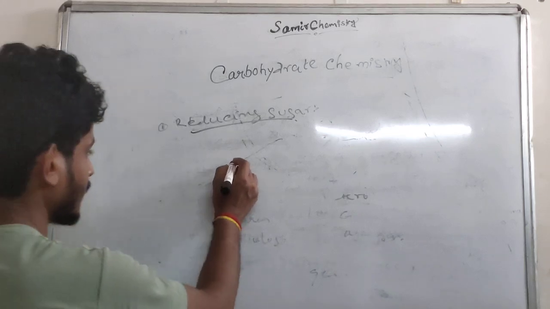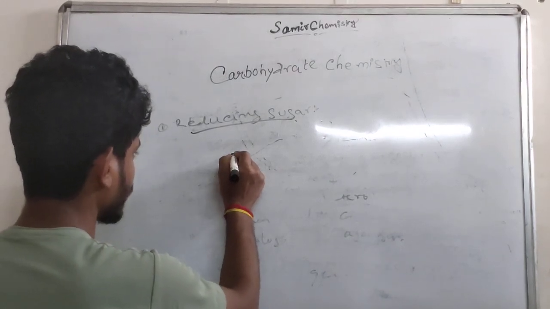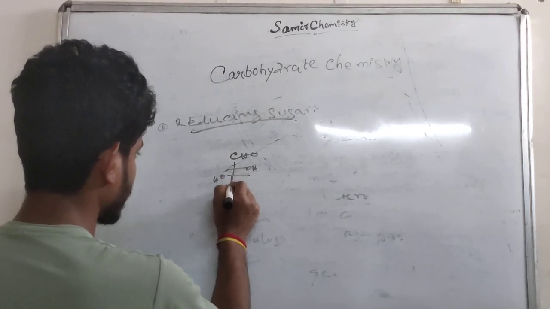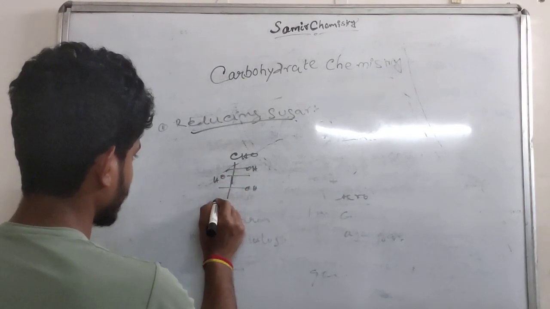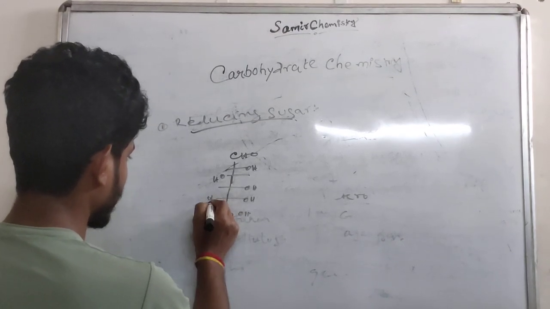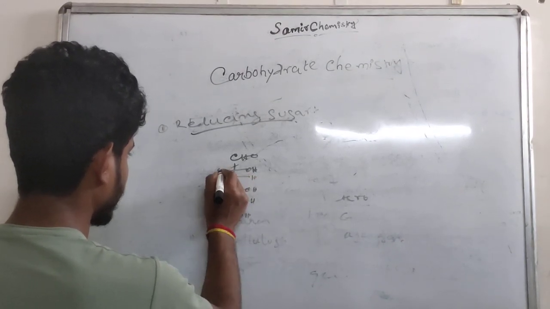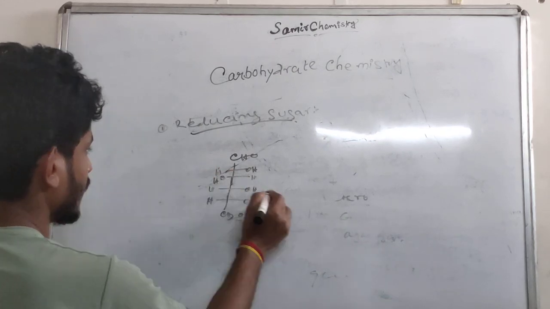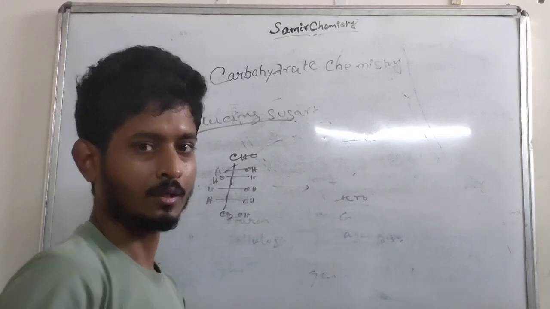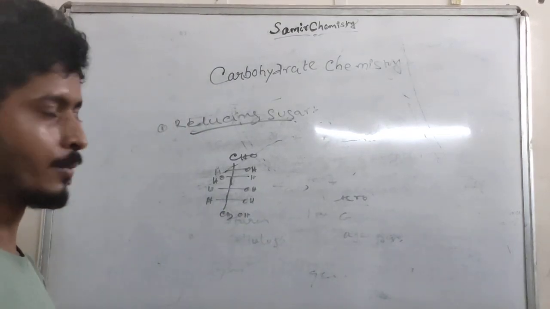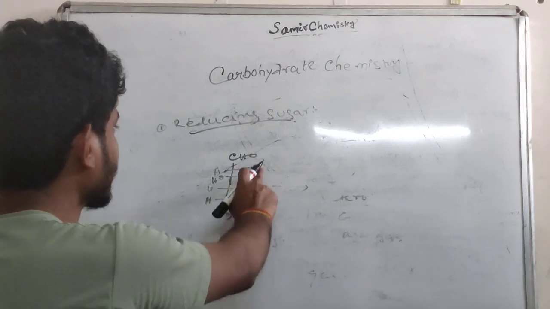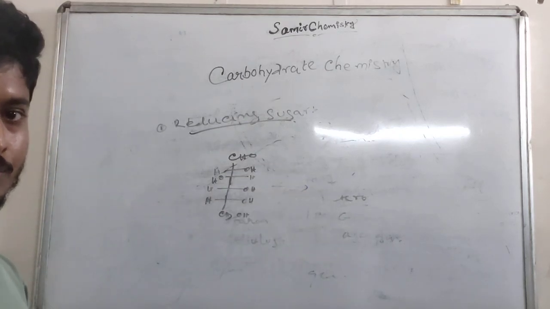All monosaccharides are reducing sugars. That's why CHO, CHOH, CH2OH. If you treat it with silver ammonium nitrate solution or sodium potassium tartrate solution, then the CHO group is oxidized.